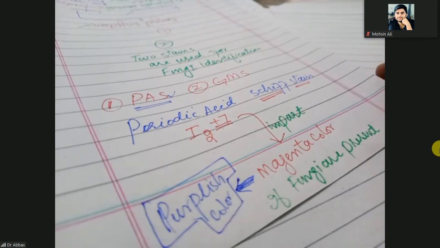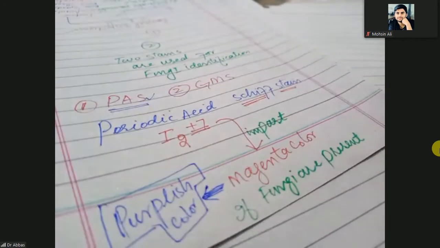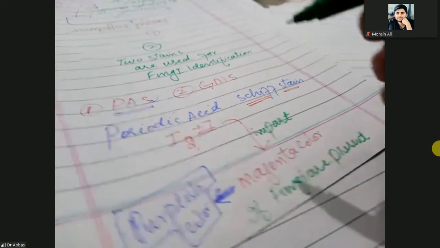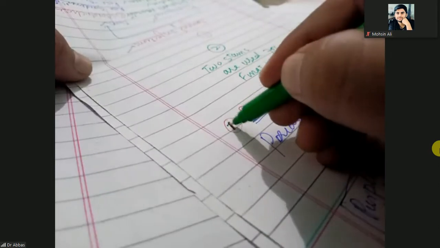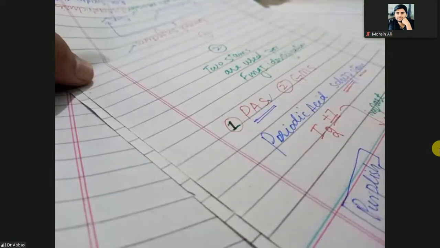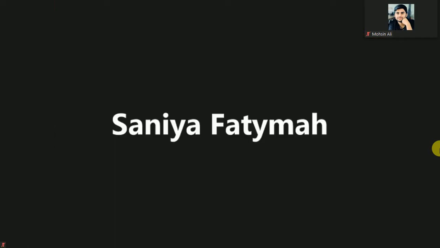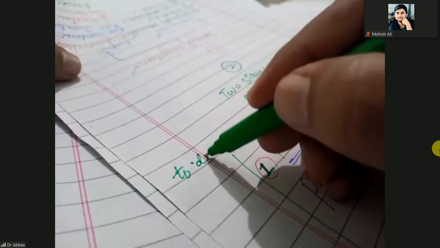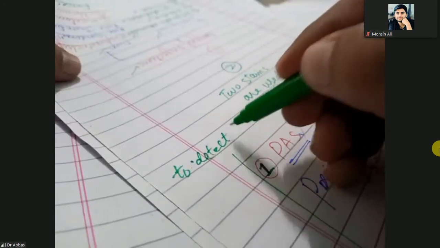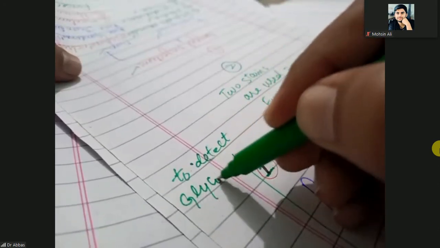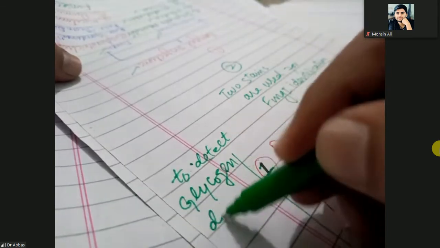This PAS stain is also used for the detection of glycogen deposit. Other than fungal identification, PAS is used to detect glycogen deposit.